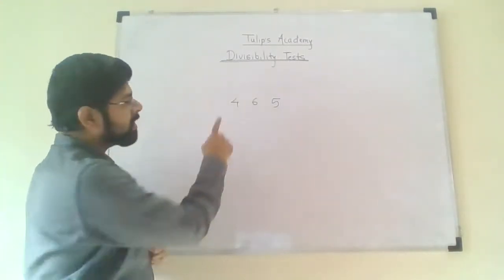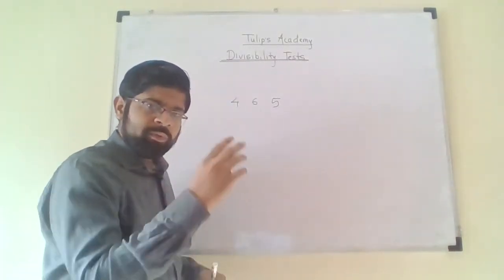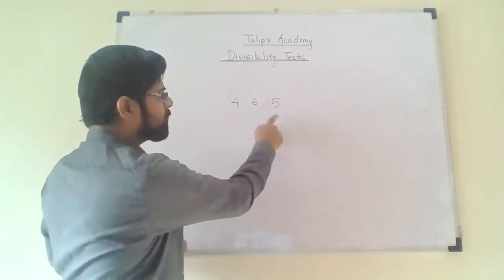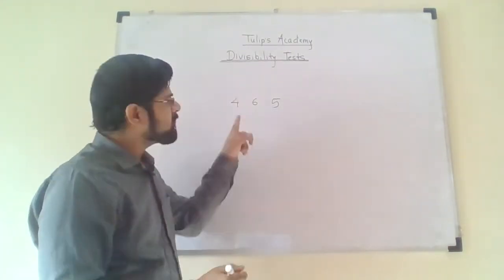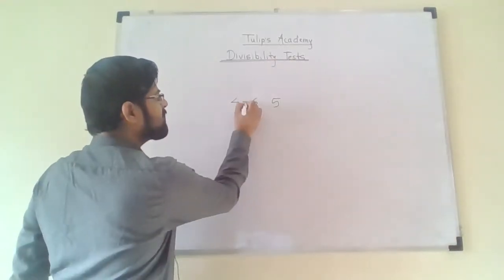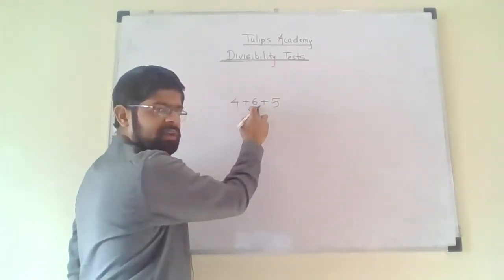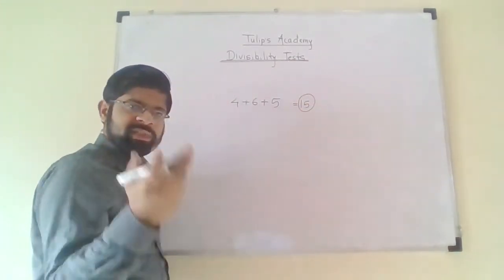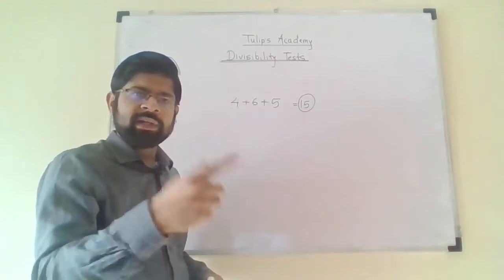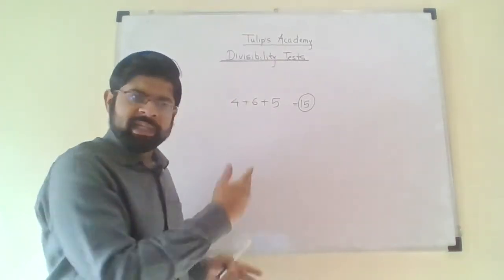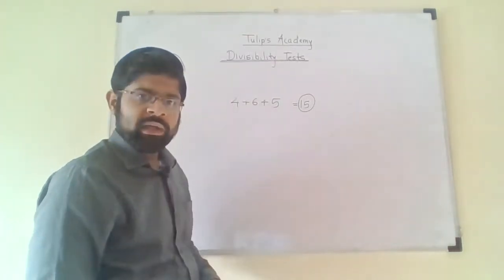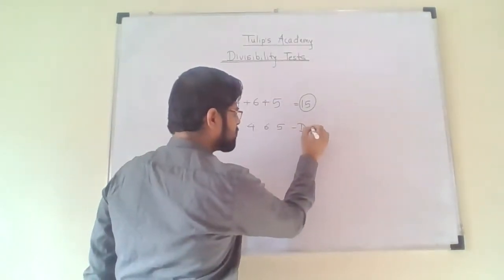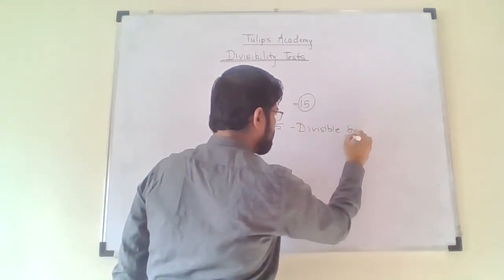So what we will do, we will consider the digits of the number, and we will take the addition of all the digits of the number. You have to just add all the digits of this number. That's it. It's extremely simple. So 4 plus 6, 10. 10 plus 5 is 15. Now 15 is divisible by 3. Or we can say 15 is a multiple of 3. The table of 3 contains 15. 3 fives are 15. So 15 is a multiple of 3, and therefore this entire number 465 will be divisible by 3.